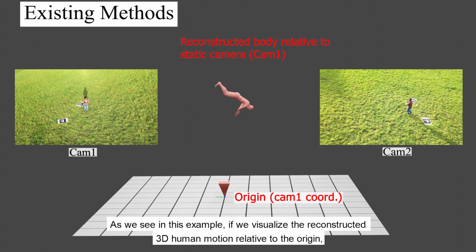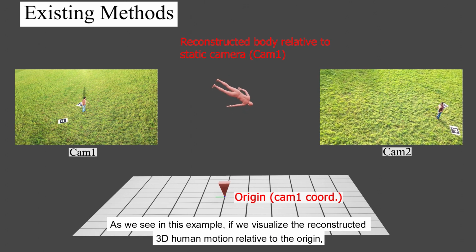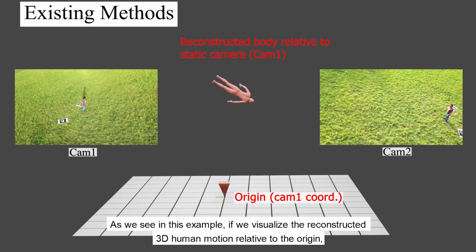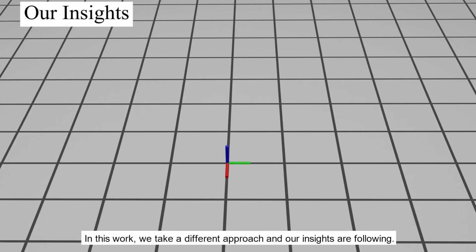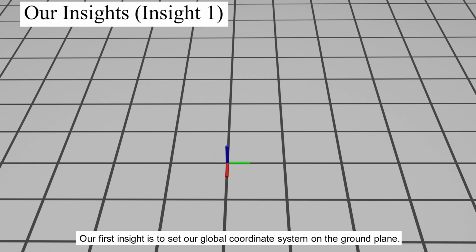As we see in this example, if we visualize the reconstructed 3D human motion relative to the origin, the person is placed in the air and his global motion is relative to the camera placed at the origin. In this work, we take a different approach and our insights are the following. Our first insight is to set our global coordinate system on the ground plane.